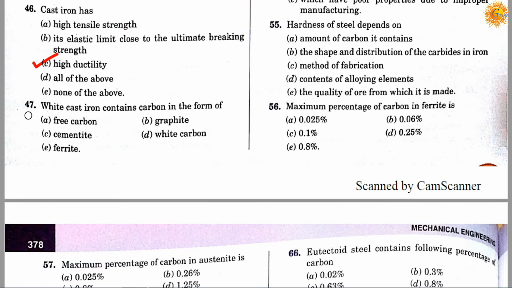Question number 47. White cast iron contains carbon in the form of: option A free carbon, option B graphite, option C cementite, option D white carbon, option E ferrite. Correct answer is B. White cast iron contains carbon in the form of graphite.